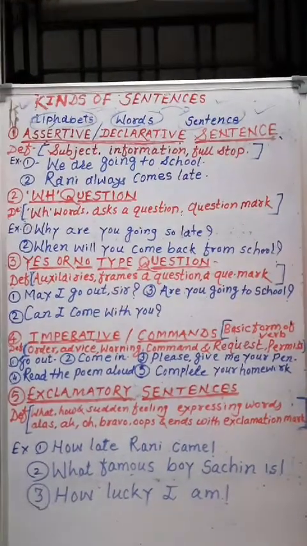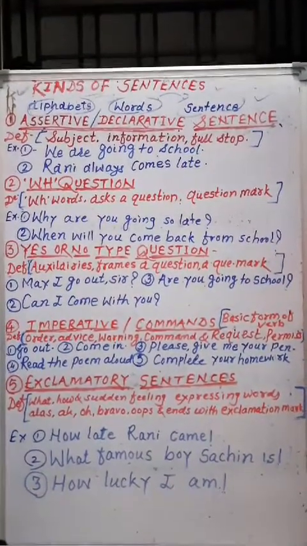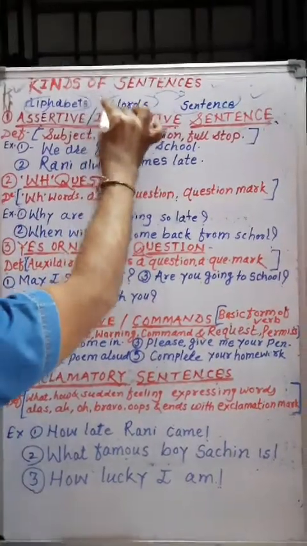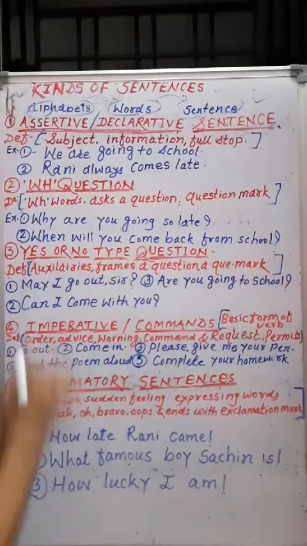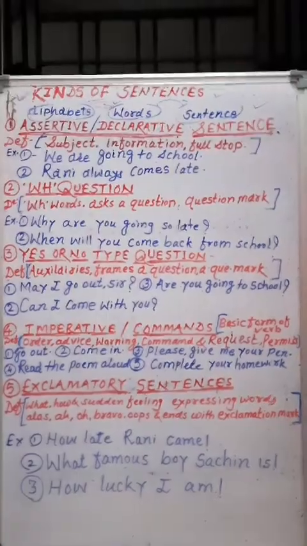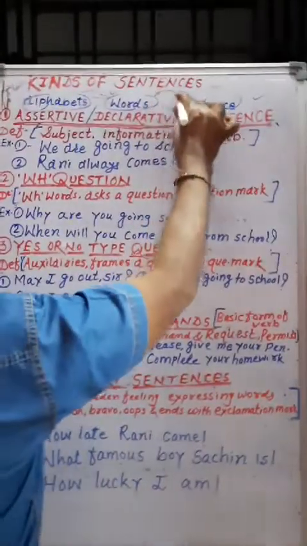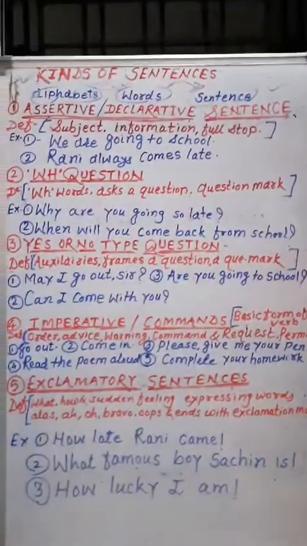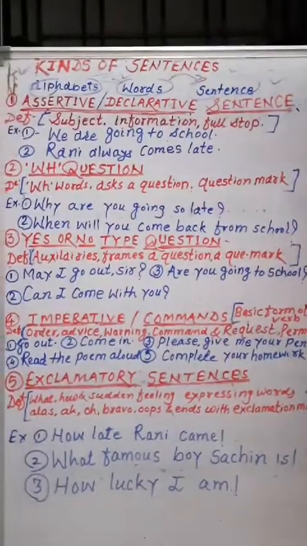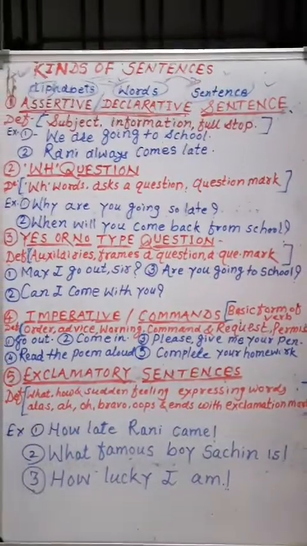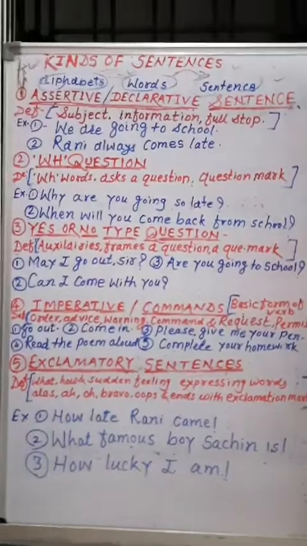Now, the beginning of sentence: a group of alphabets is called a word. Then what is a sentence? A sentence means a group of words which gives a sense. It's called a sentence. Okay, now there are a total of 5 kinds of sentences.